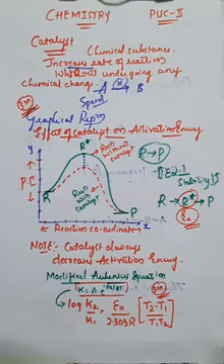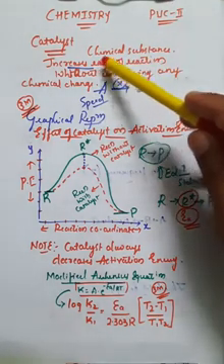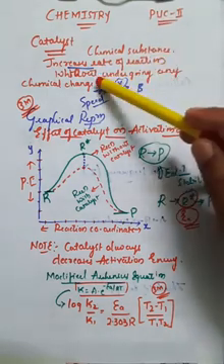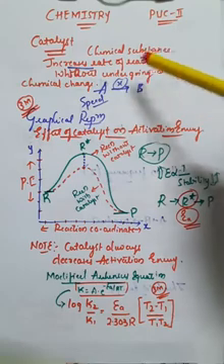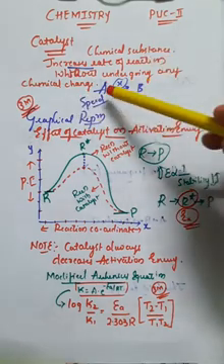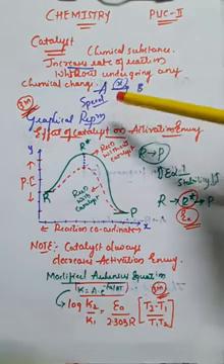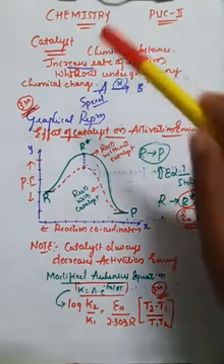Since that is an important question for your annual examination, once again I will repeat here. A catalyst is generally called a chemical substance which increases the rate of reaction without undergoing any chemical change or physical change. For example, if you take a reaction, A is converting into B, which means the reactant molecules are converting into product molecules from A to B.